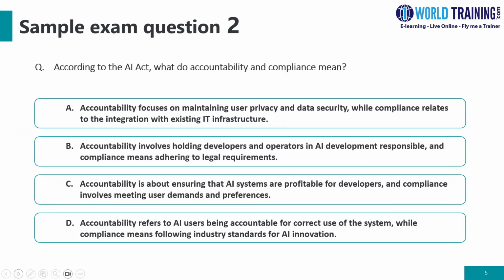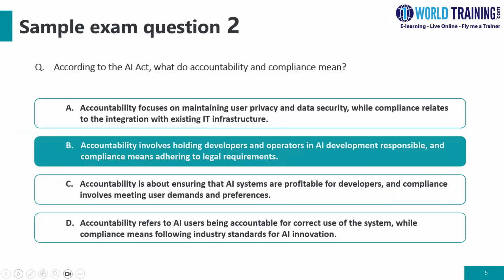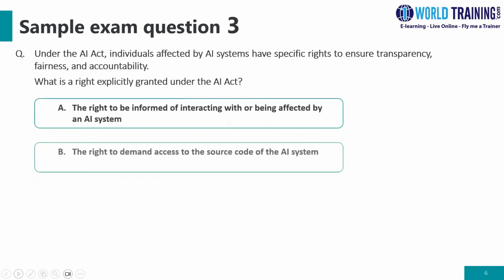Option D, accountability refers to AI users being accountable for the correct industry standards for AI innovation. The right answer is option B. Option B says accountability involves holding developers and operators in the AI environment responsible, and compliance ensures that we are adhering to those requirements. This is straightforward from the e-learning module, where we cover the definitions of accountability and compliance. So let's move.